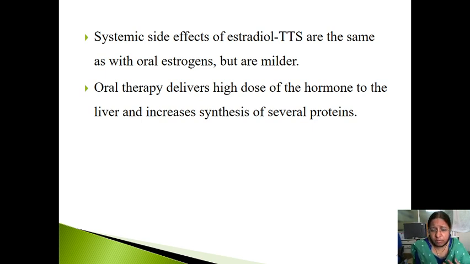Then we have different preparations. Natural ones cannot be given orally because they have extensive first-pass metabolism and a shorter duration of action. We have semi-synthetic and synthetic compounds, which can be given orally and have absorption through the skin and mucous membrane. We also have the transdermal patch, which has lesser side effects, and compliance with the transdermal patch will be more. Whenever you are giving any estrogen, it should be in a cyclical manner, like 3 weeks on and 1 week off. Okay, thank you.